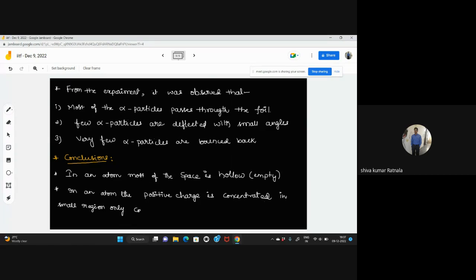The small region only we are calling a nucleus. So he was the first person who gave the position of a nucleus.